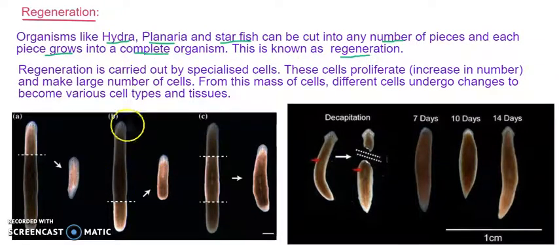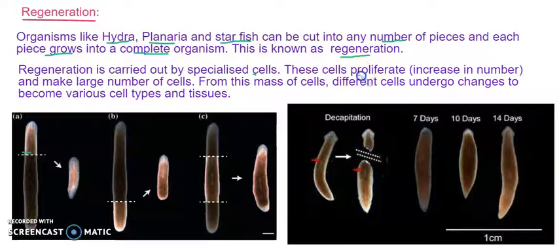So as you can see here in this picture, planaria is cut at the head part, which can grow back, the tail part, which can again grow back, and the middle part. So the planaria is cut into three parts: first, 2, 3. All the three parts can regenerate back into a full organism. So regeneration is carried out by specialized cells.